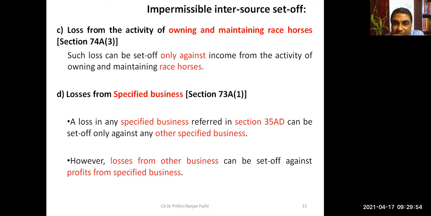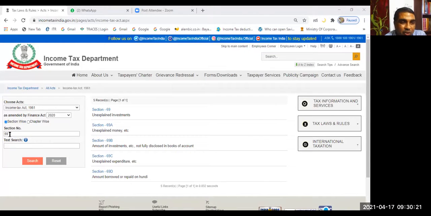Do you remember section 35AD? Yes or no? No, sir. Okay. I think a warehouse for agriculture, something like that. Not a big thing. I can take you to the income tax department website if you want to learn that. So we can refer to section 35AD anytime you have any doubt. 35AD is about some specific businesses. We call them the specified businesses.